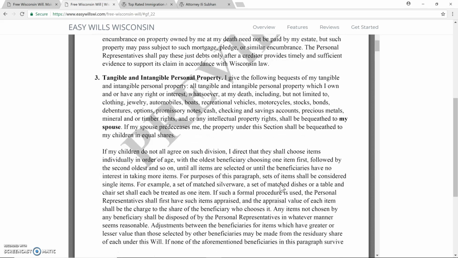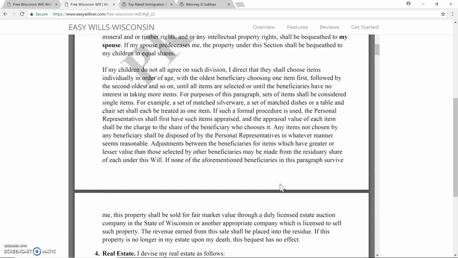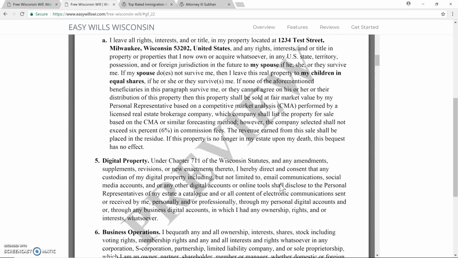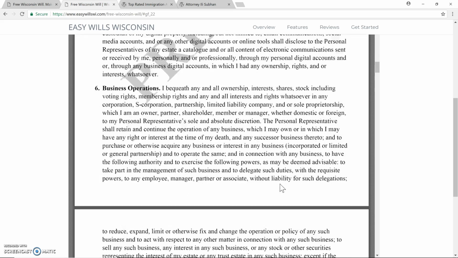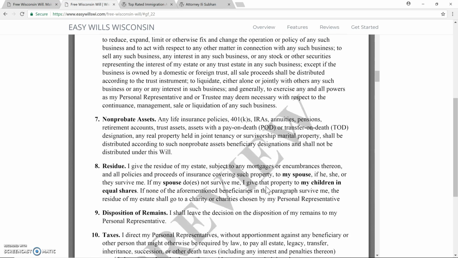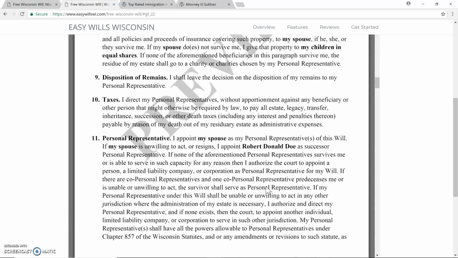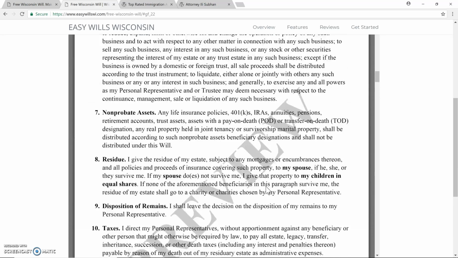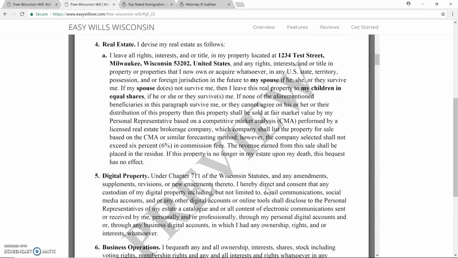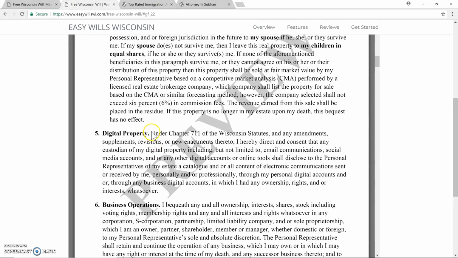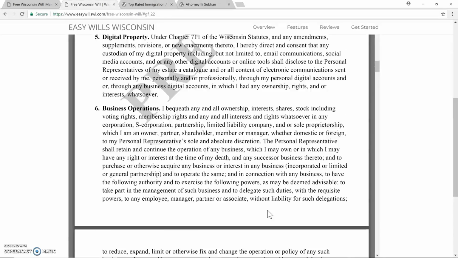But I'm just going to give you a brief overview of this will to show you that all the information is entered properly. And the language is very robust and covers many things. So you will feel that this is an awesome value for it being free. I just wanted to touch on this. We talked about your digital property being covered, and there's the provision.